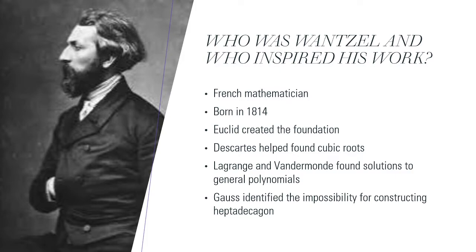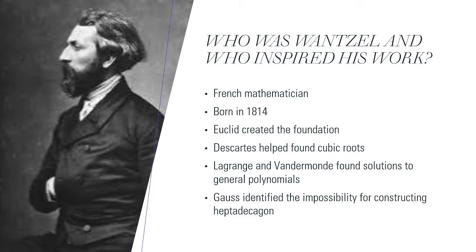So then Descartes tried to tackle the problem in the 16th century, and he basically found that using cubic roots did not help, but it helped him go a little further in translating the problem from geometry to algebra, where he was basically trying to find a polynomial or a cubic root of a polynomial that he could construct. He reached a dead end because he found a cubic root, but one that he could not construct.